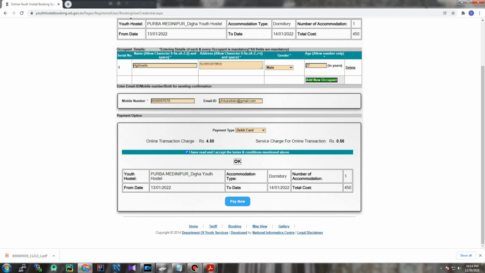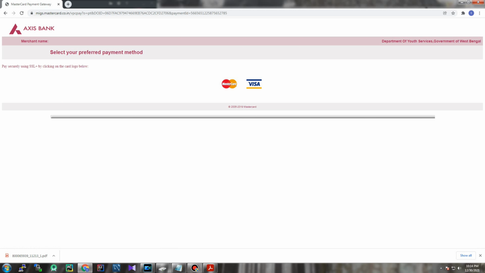Select the checkbox and click on the OK button, so it will show you how much you have to pay. If you click on the pay now button, it will go to the next page, and on the next page you have to choose the right payment merchant or payment method. Using that you can book the youth hostel online, and after that you will get a PDF version of